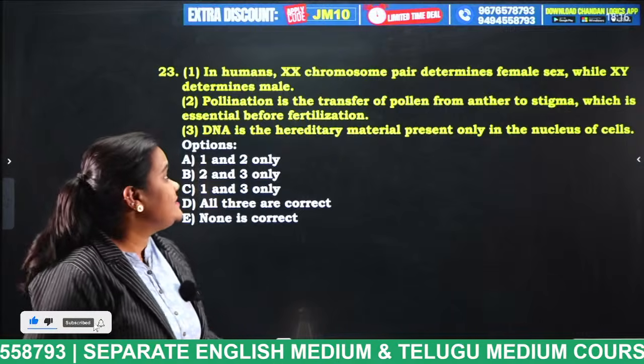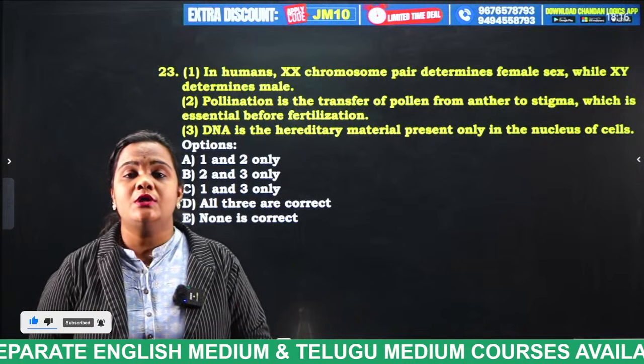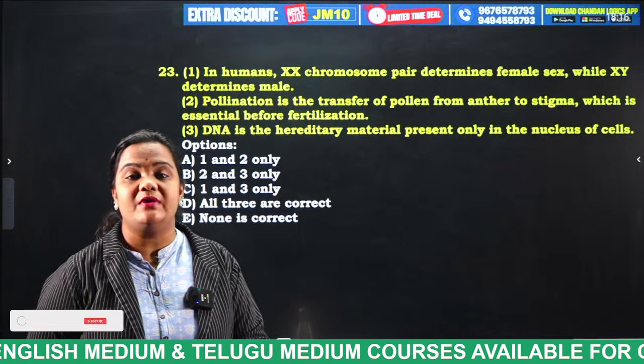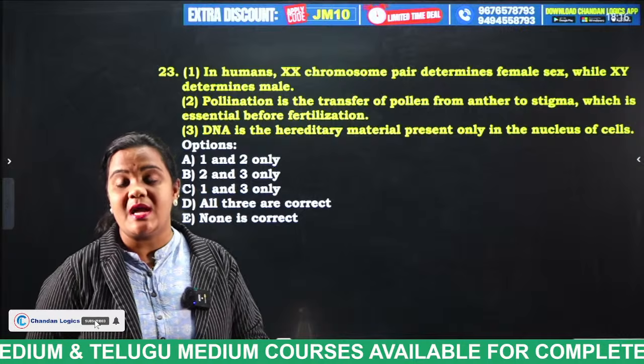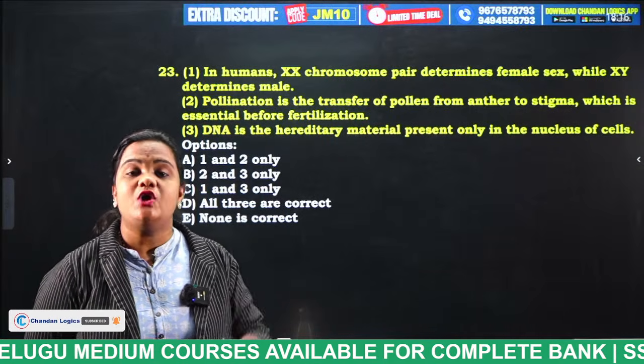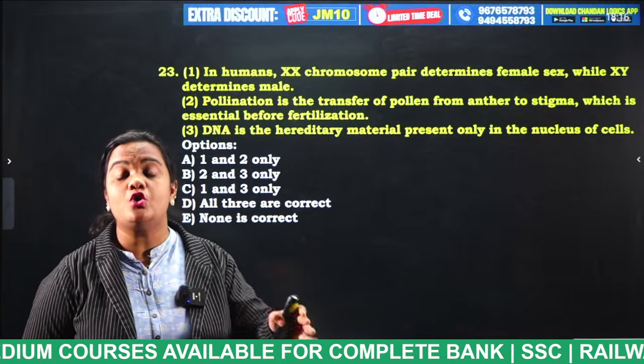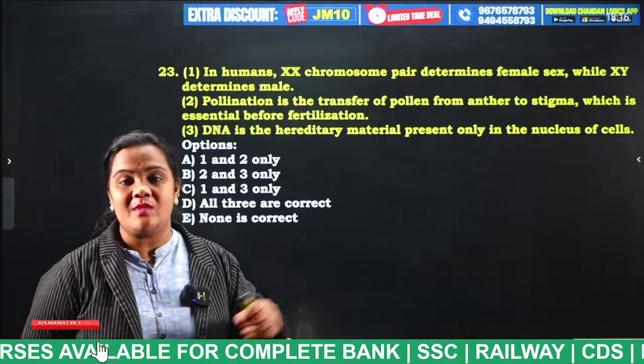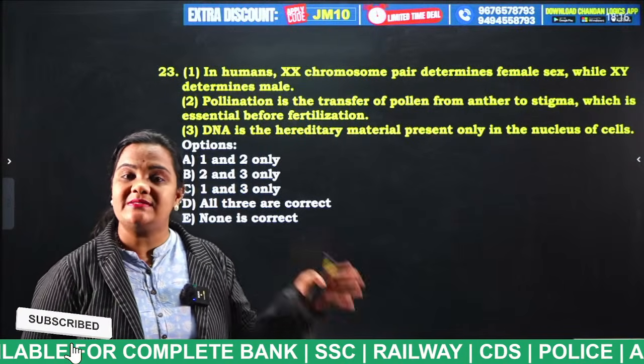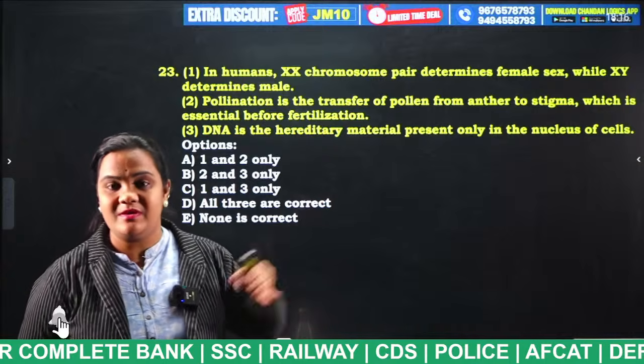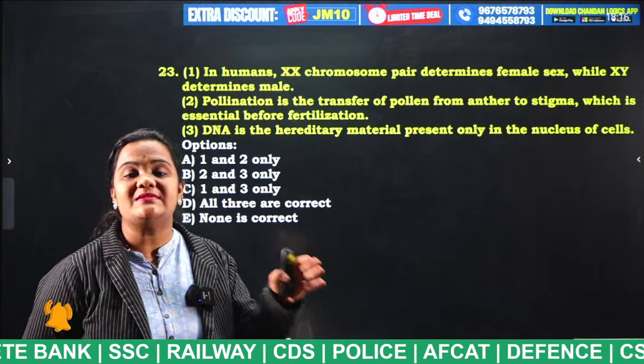So as for the first statement, we all know our human body consists of 23 pairs of chromosomes, and from these 23 pairs, 22 are autosomes and one pair is the sex chromosomes. So these sex chromosomes are XX. If it is XX, it is female, and if it is XY, we can consider it as male.